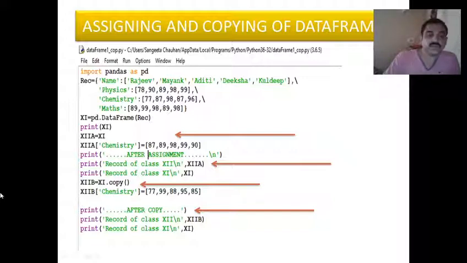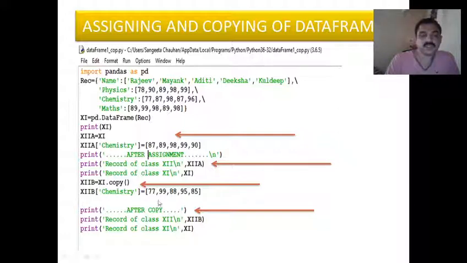what you have to do is write 11.copy function. The copy function makes a separate copy and assigns it to 12b. So whatever values were assigned to 11 earlier will not be the same as 12b. Here a new copy of 11 is made as 12b, and the chemistry marks have changed.